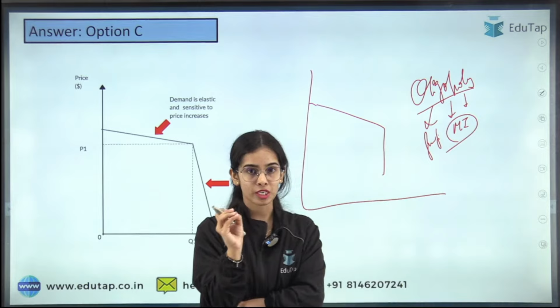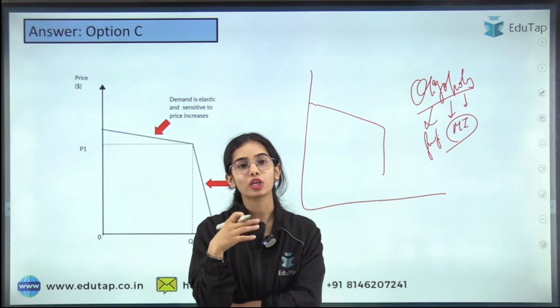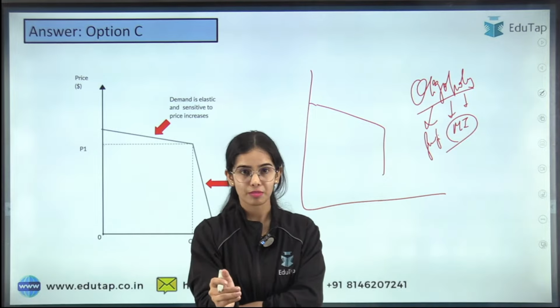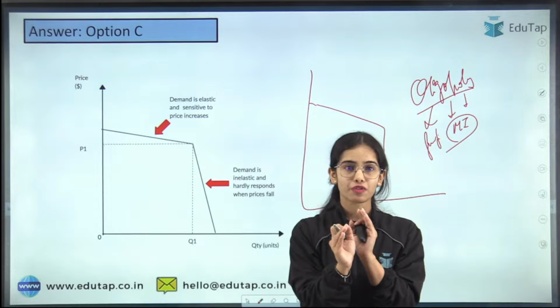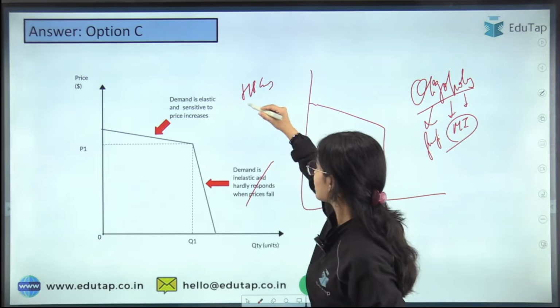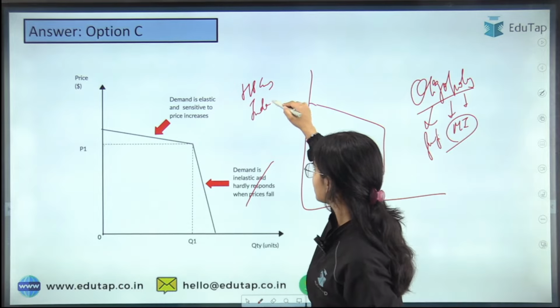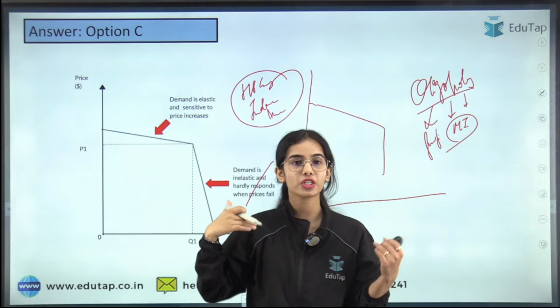In the oligopoly, it is said that the oligopoly firms have the kinked demand curve. Kinked demand curve means that there are very few large firms. So let's say that there is HP Gas, there is Indane, and there is Bharat. Only these three are supplying the LPG in the whole of the country.